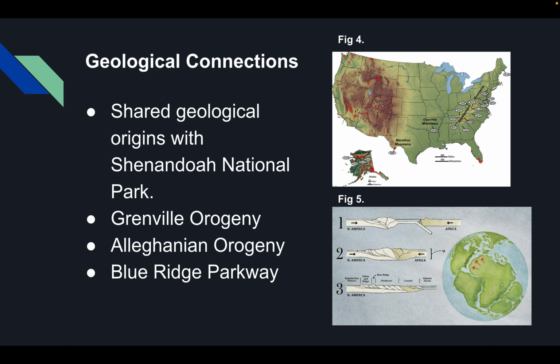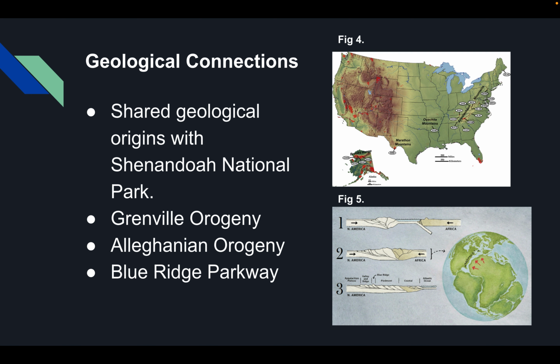The Grenville orogeny formed the foundation for the Great Smoky Mountains, and it has also influenced regions that extend into present-day Shenandoah National Park. The Alleghenian orogeny that occurred about 325 to 260 million years ago is also responsible for the uplift of the Appalachian Mountains.